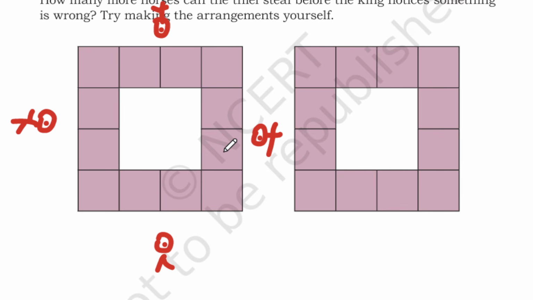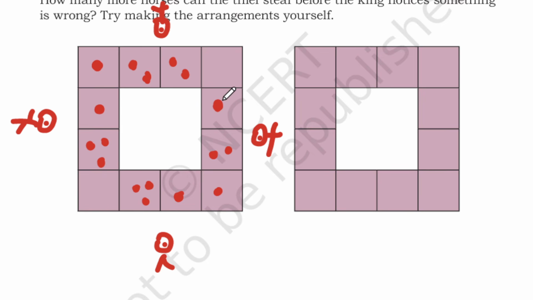So first here I am going to mark the horses: 1, 2, 3, and here, and this side 5 again, 5 and 5 again here.